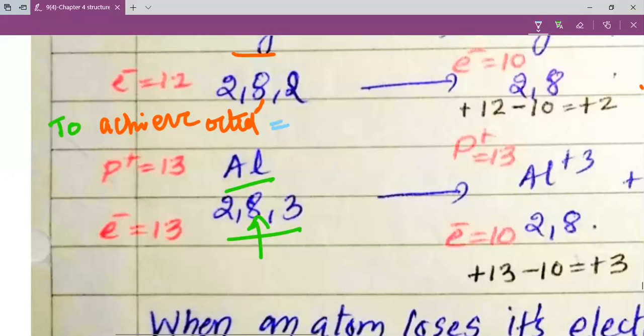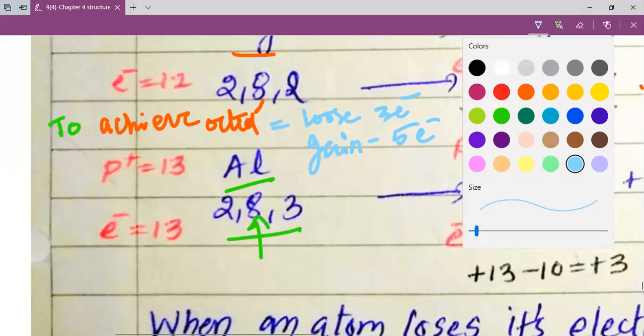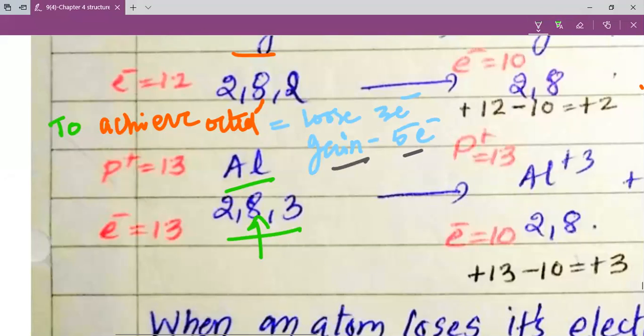To achieve octet, here we can lose 3 electrons, or we can gain 5 electrons. Now, my dear students, I would like to ask you, which one is easy? Is losing 3 electrons easy, or is gaining 5 electrons easy? Losing, yes. Losing 3 electrons will be easy as compared to gaining 5 electrons.